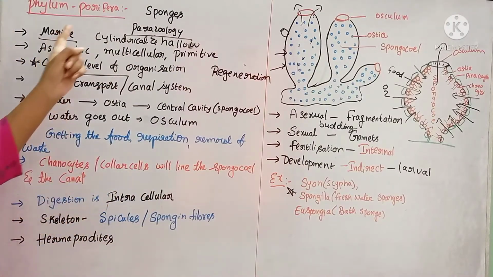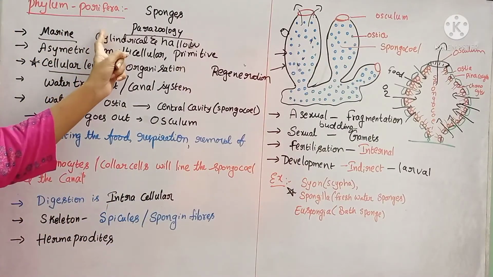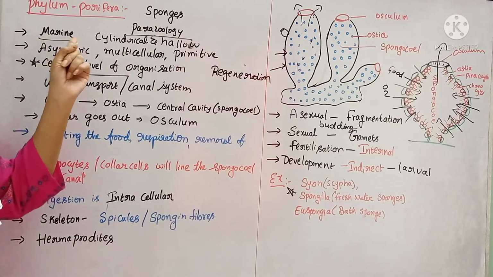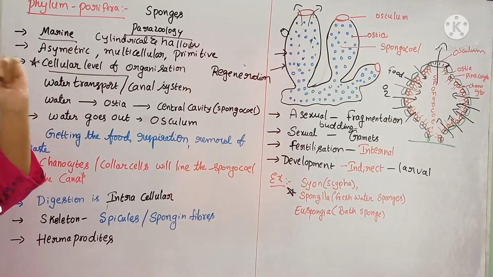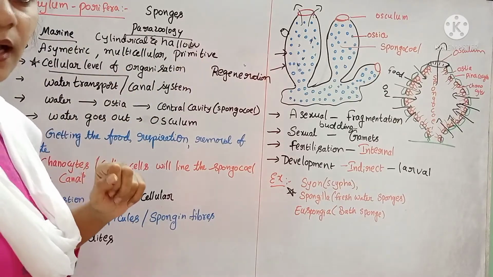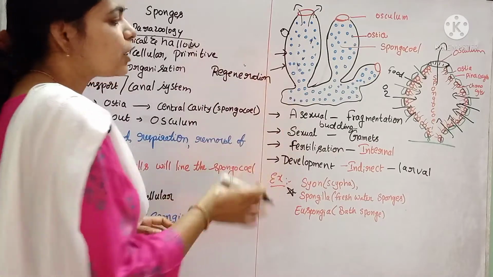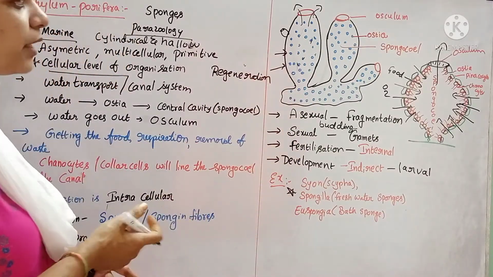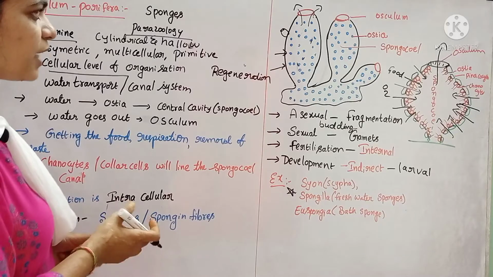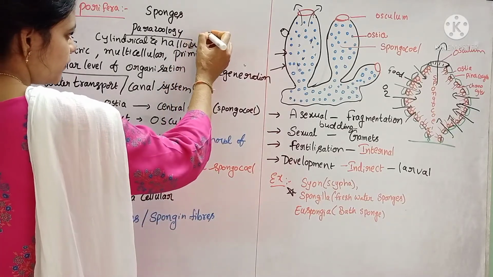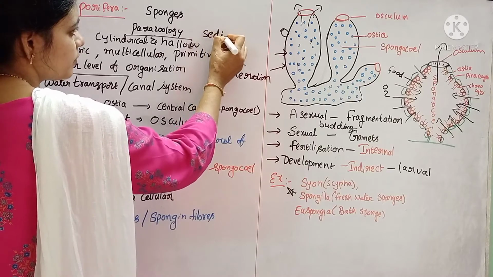So what is included in this Porifera? Sponges are present, and they are mainly marine. And one more thing, these sponges attach to any substrate. They are non-motile. They do not have any locomotory organelles. They attach to the substrate, so they are sedentary animals.